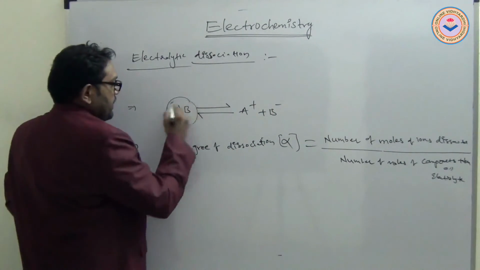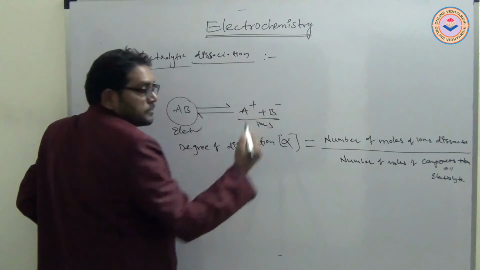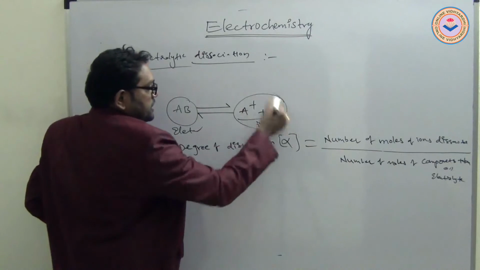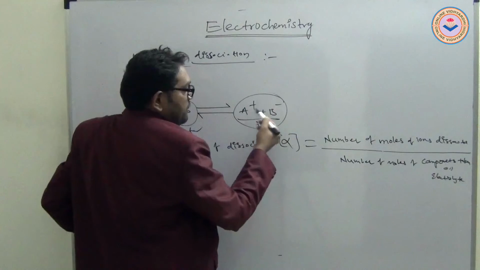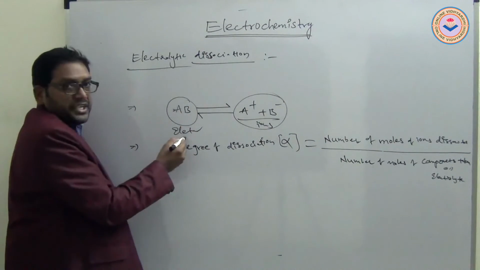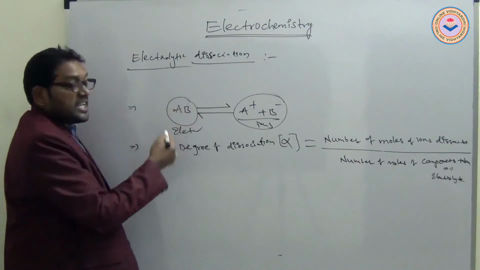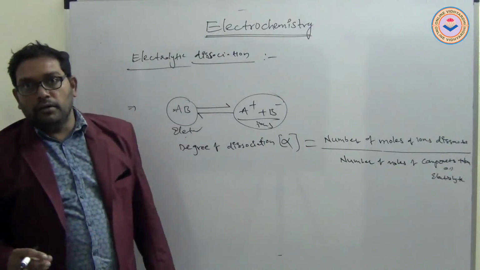The number of moles of ions dissociated by the total number of electrolytes taken is equal to the degree of dissociation alpha.